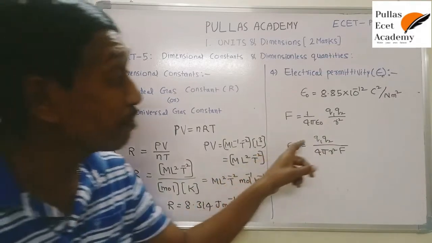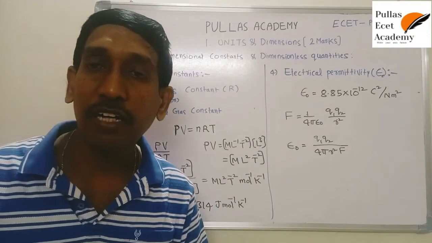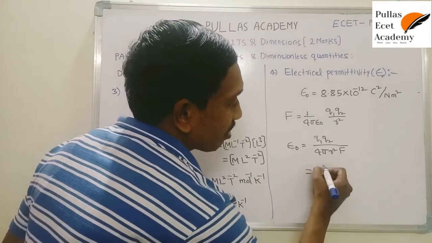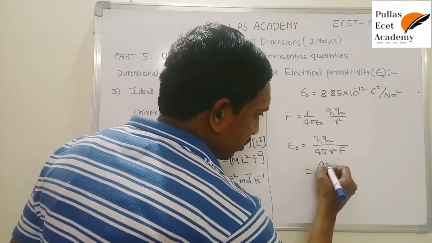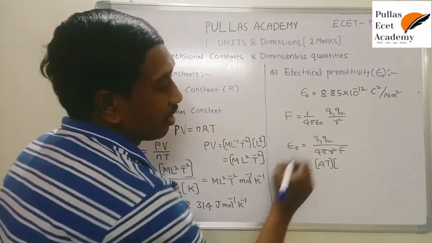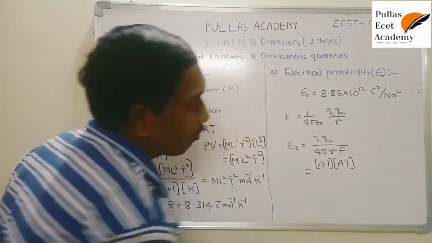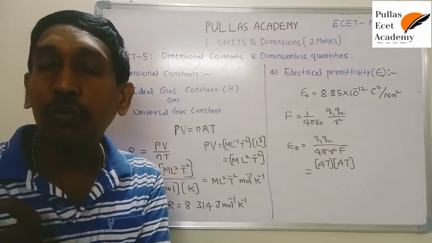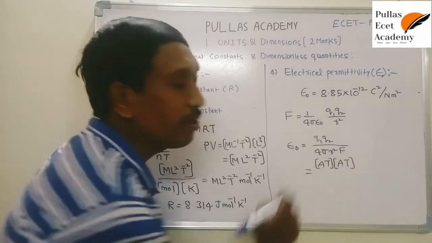Now substitute the dimensional formulas of all these quantities, you get the dimensional formula of electrical permittivity. Okay, so now here what is the dimensional formula of charge? That is AT. So don't get confused here. Already I explained the dimensional formula of charge. The dimensional formula of any charge is the same. So the dimensional formula of Q1 and Q2 is the same. Don't get confused, because the two are charges. They have the same nature. That's why I write AT into AT.